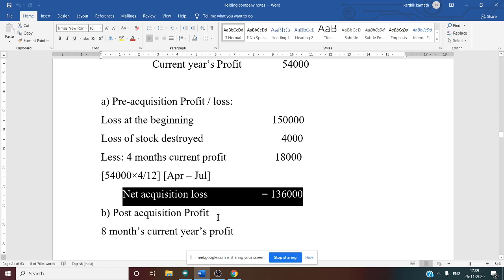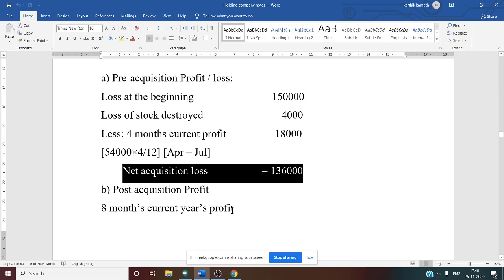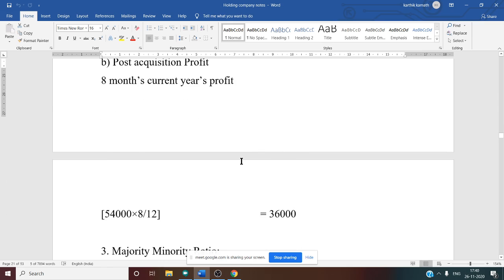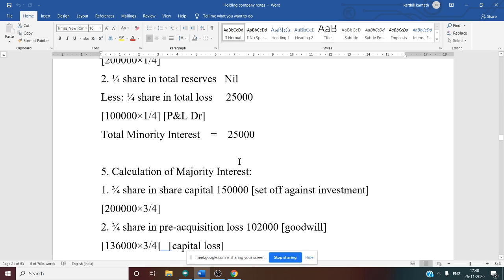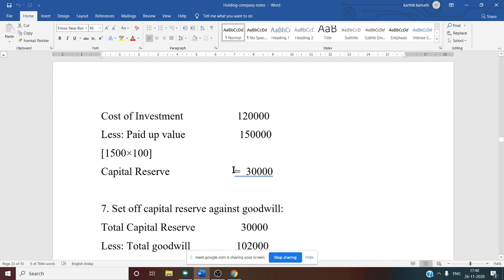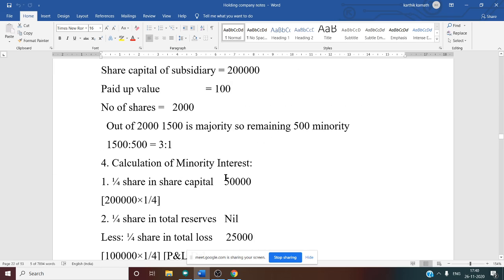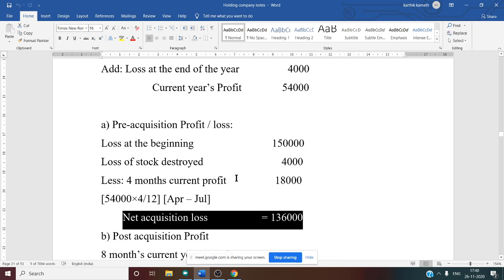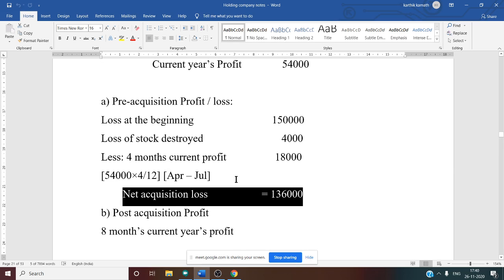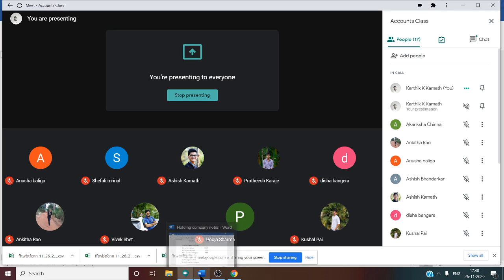Now for this net acquisition loss, we also have to see whether it is a capital loss or a capital profit, that we have to discuss. For now, let it be as it is. Net acquisition loss 1,36,000, because we have to divide this between majority and minority. That also we have to see now.